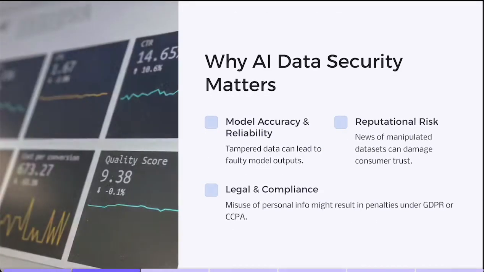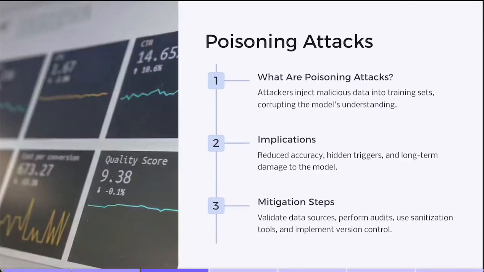Why AI data security matters? We already discussed this at length, and we spoke about model accuracy and reliability, reputational risk, and legal and compliance issues. Moving on to the first thing on our list, that is poisoning attacks.